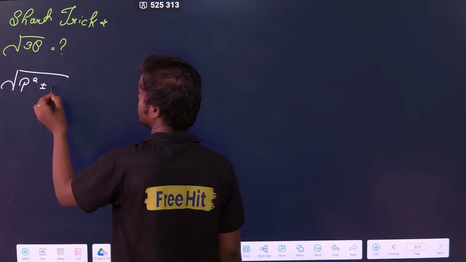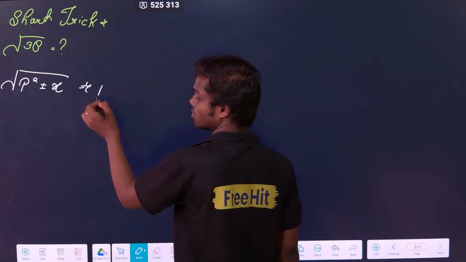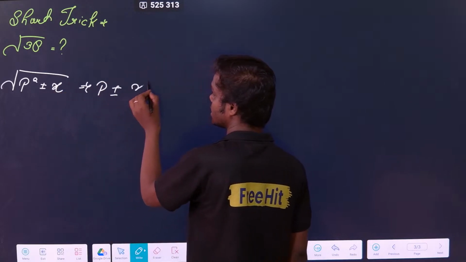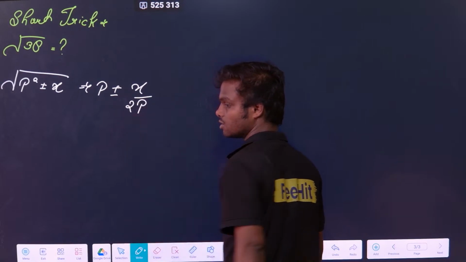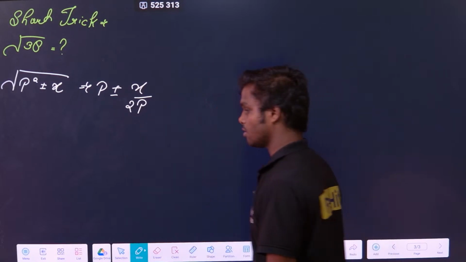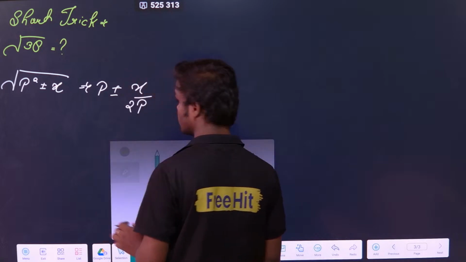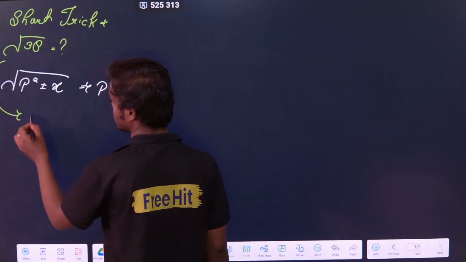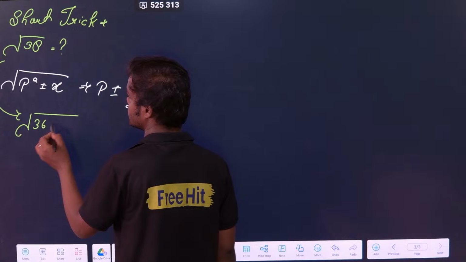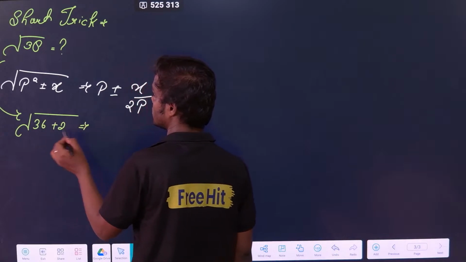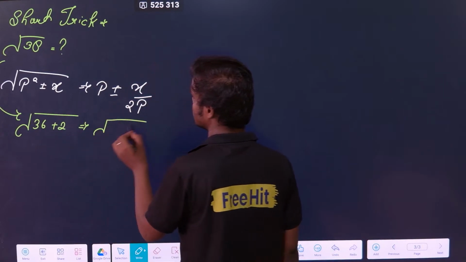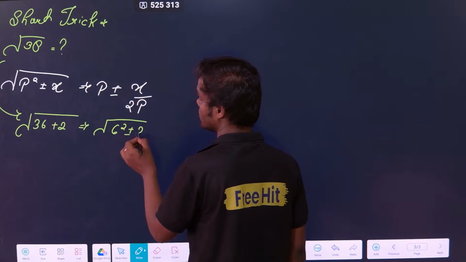(a plus minus x) whole square's root trick: p square plus minus x is equal to p plus minus x divided by 2p. That is a simple short trick. Okay, so now let us apply this. I want the square root of this, so I can write it as 36 plus 2, correct? Yes or no? This will become 6 square plus minus 2.